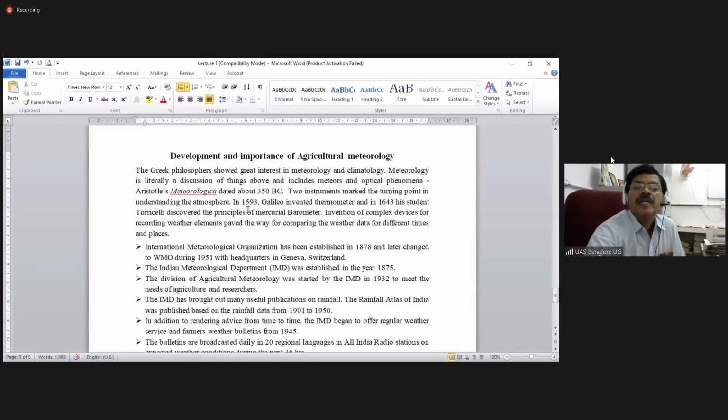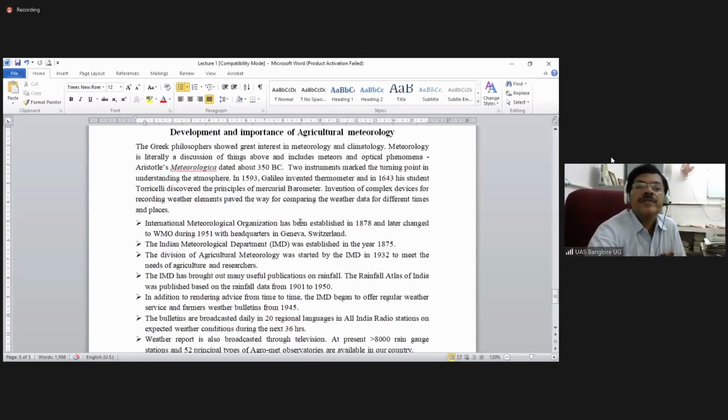In 1593, as early as the 16th century, Galileo invented the thermometer, and in 1643, his student Torricelli discovered the principles of the mercurial barometer. Like that, the inventions were made accordingly in different disciplines.